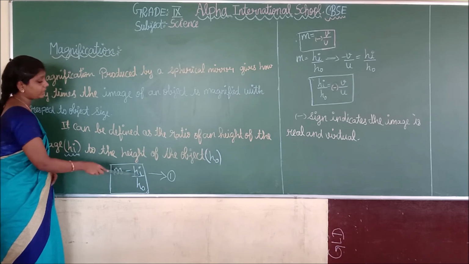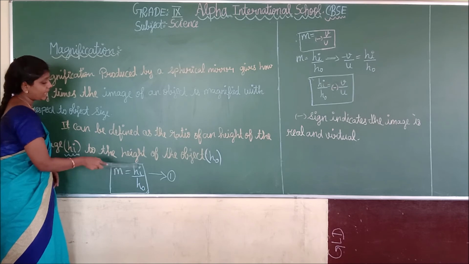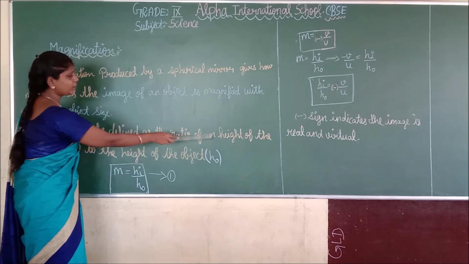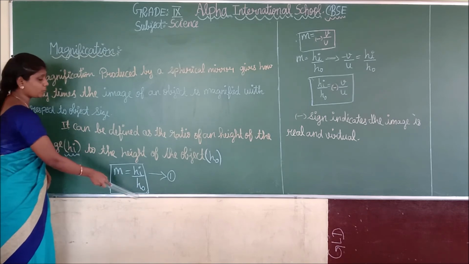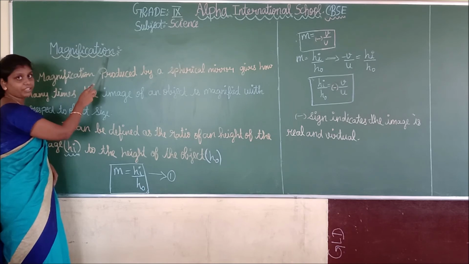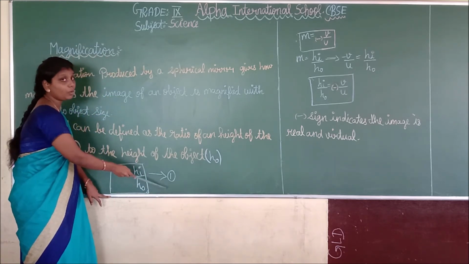M = h_i / h_o. M is equal to what? h_i divided by h_o. What is h_i? Height of the image. What is h_o? Height of the object. You understand the magnification concept? Next, mark it as equation number 1.